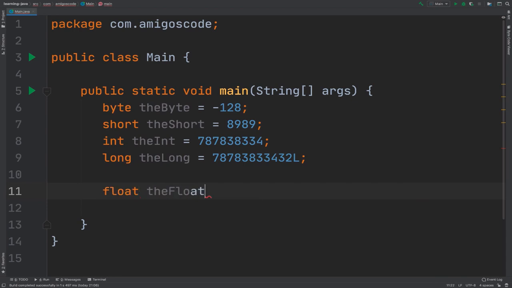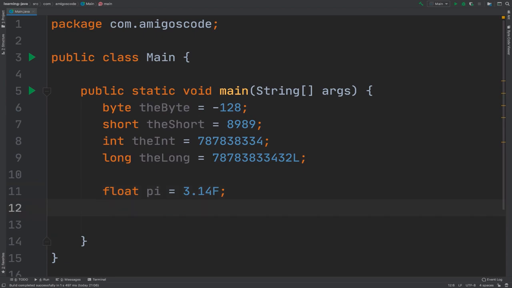and then float equals 2, and then right here I could, for example, actually let me simply say pi. I could say pi equals 3.14. It's actually bigger than that, but you can see that the float also is giving me an error, and this is because I need to say capital F or lowercase f.